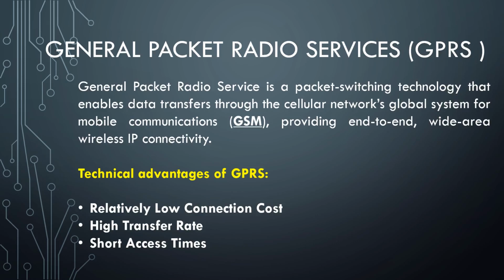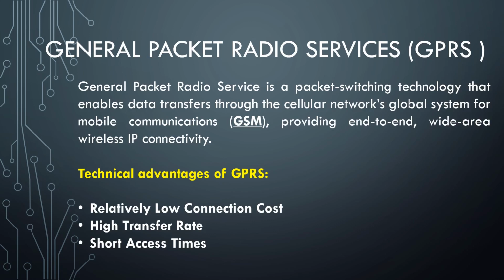You must know the difference between GSM and GPRS, because in some places of the world we use GPRS, in some places GSM. GSM is based on circuit switching, whereas GPRS is based on packet switching. No doubt there are many advantages with GPRS. First, relatively low connection cost, so GPRS is cheaper.